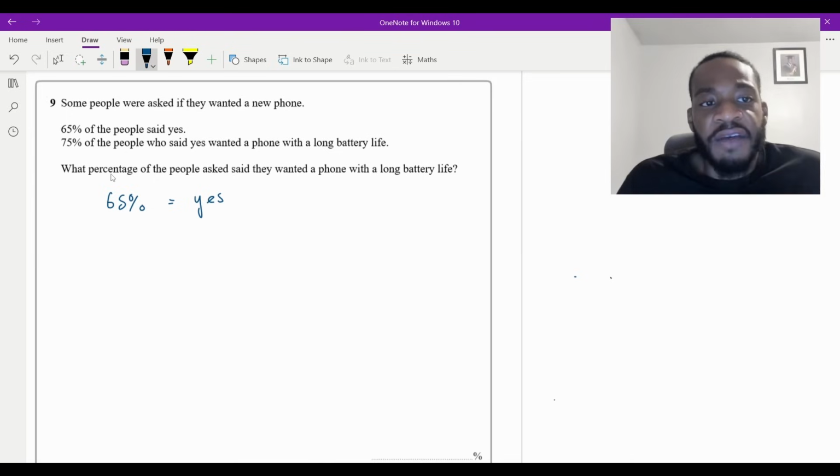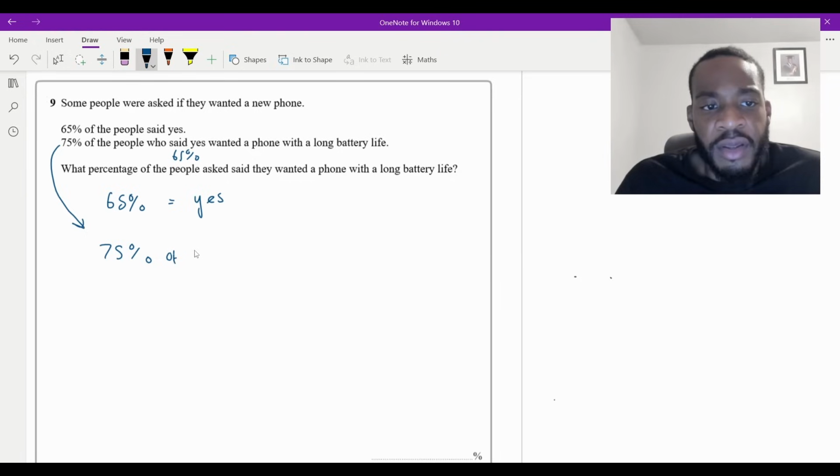Now, the second sentence says 75% of the people who said yes wanted a phone with a long battery life. So when you think about it, this is 75% of the people that said yes, which is actually 65%. So the way I translate this sentence is just the same thing as saying, well, it's just 75% of the 65%, isn't it? Now, how do we calculate this?